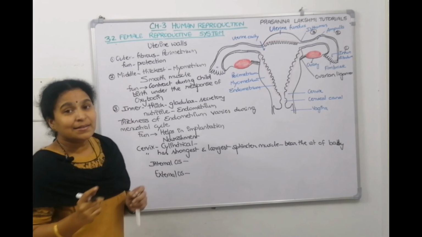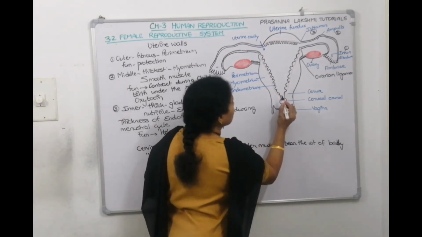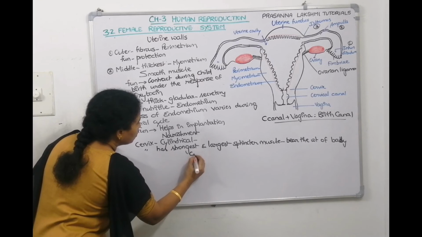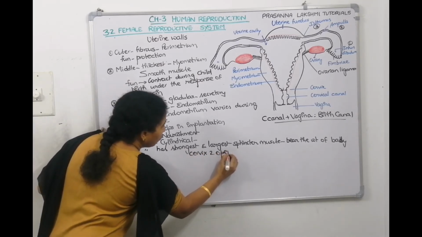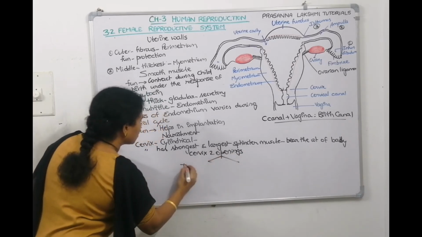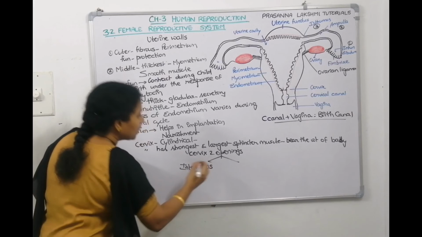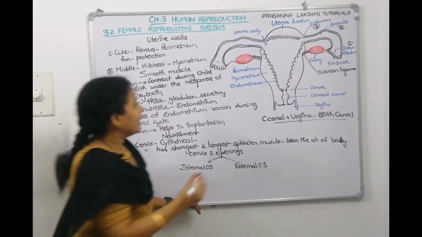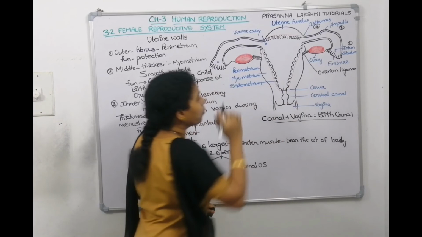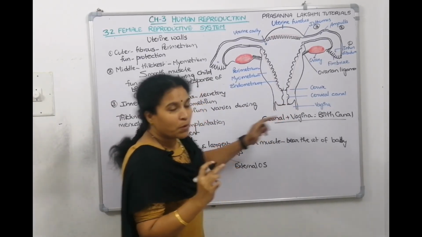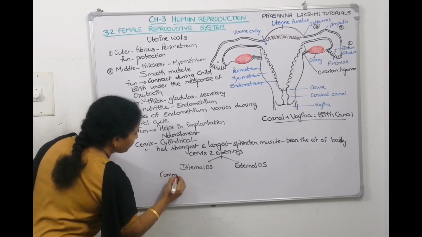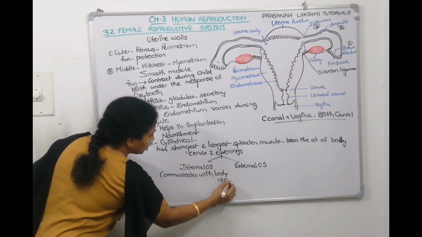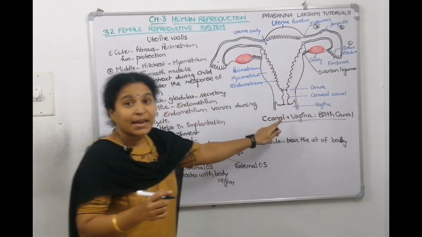The internal OS communicates with the body of the uterus, whereas the external OS communicates with the vagina.